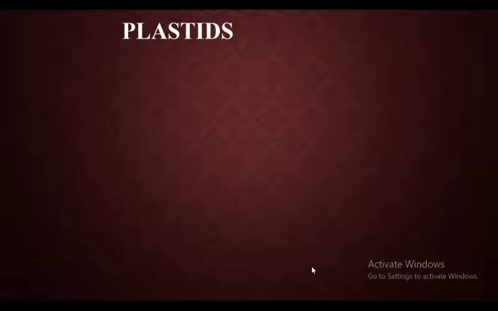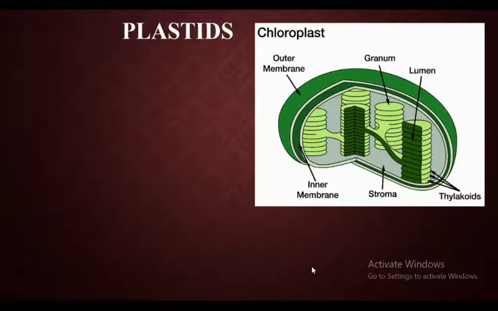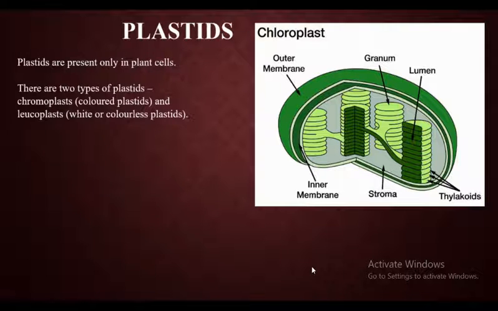Sir, even we will start producing chlorophyll. Yes, so even we can prepare our own food. Then we are not supposed to depend on other organisms or other substances to take the food, right? So plastids are present only in the plant cell. You can see here is a picture of plastid. Plastids are present only in the plant cell, whereas they are absent in the animal cell.